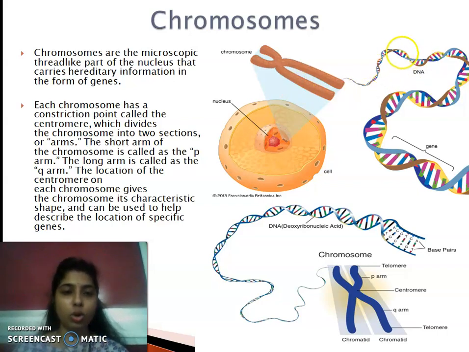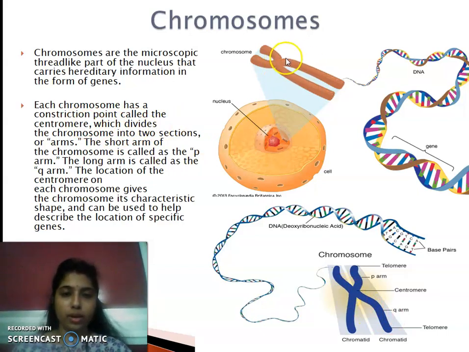Okay, so can you see here, if we unfold the chromosome, then we can see that this is our DNA or the genetic information, and a part of DNA which actually codes is termed as the gene. Clear? Now see, each chromosome has a constriction point called the centromere. That means this portion is termed as the centromere.